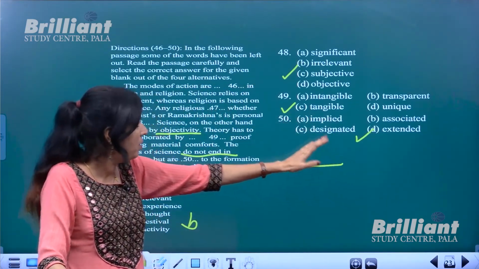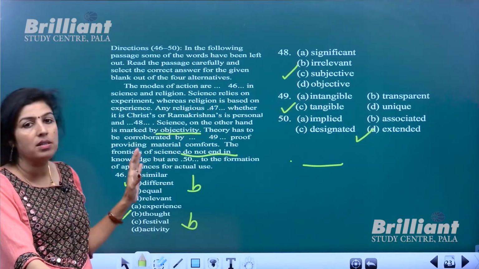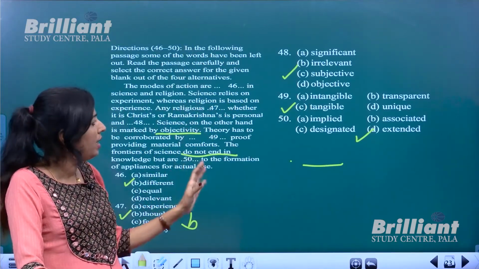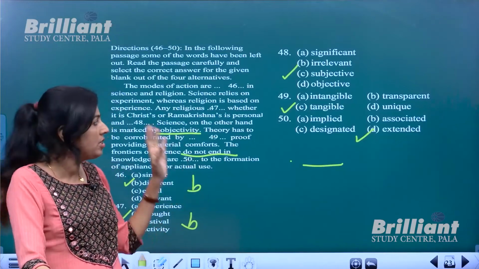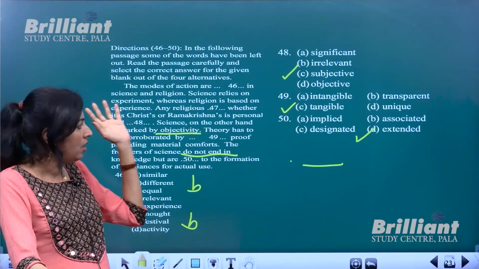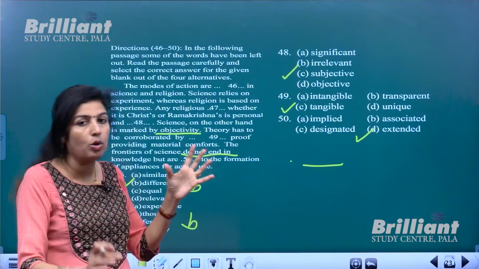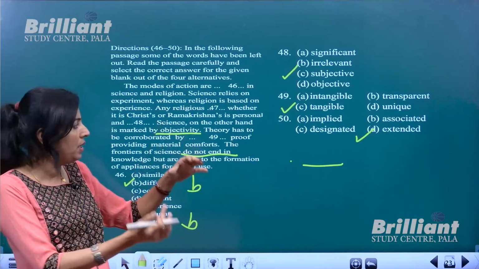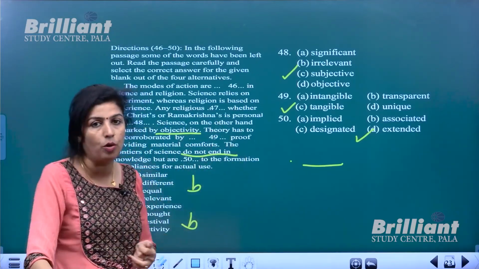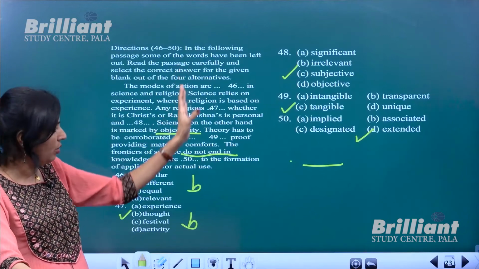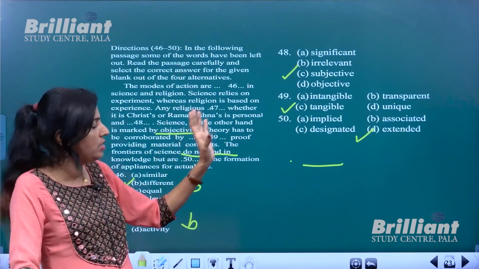So always remember, when you have a passage given like this, you need to read the whole thing at least 2 times. Do not just start solving the questions very quickly, because sometimes the clue to your answer will be given maybe in the previous line or the line that follows. Okay, so in that sense you need to read the whole thing first, and only after that you start solving it.